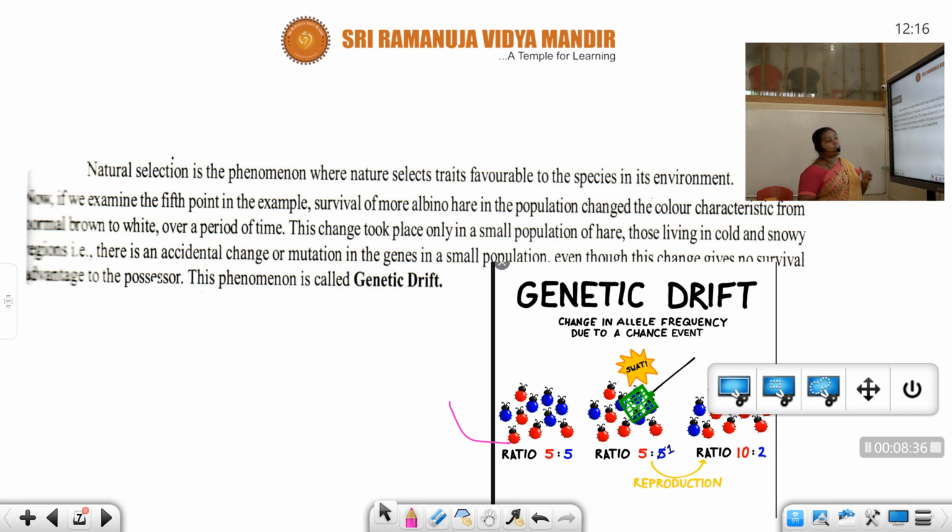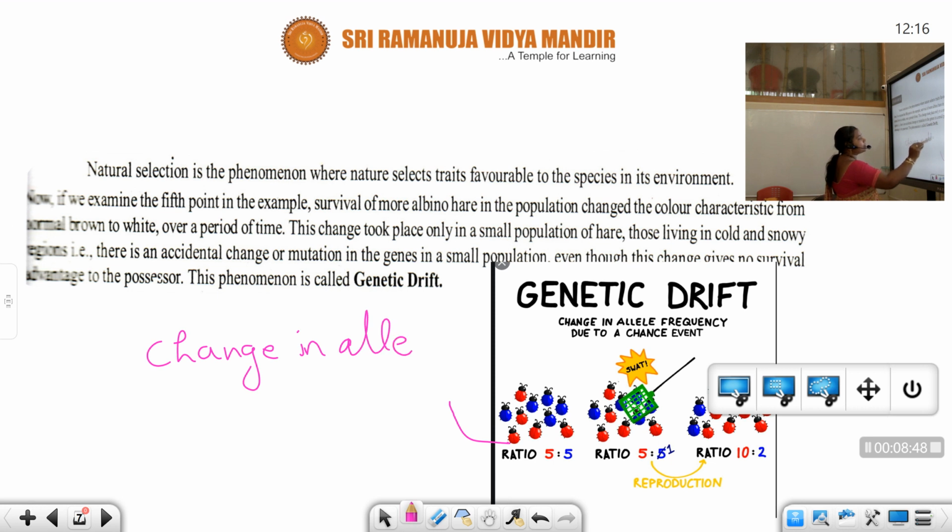So a change in the allele frequency due to what? Chance events. So a change in allele frequency due to chance is genetic drift. Students, genetic drift.